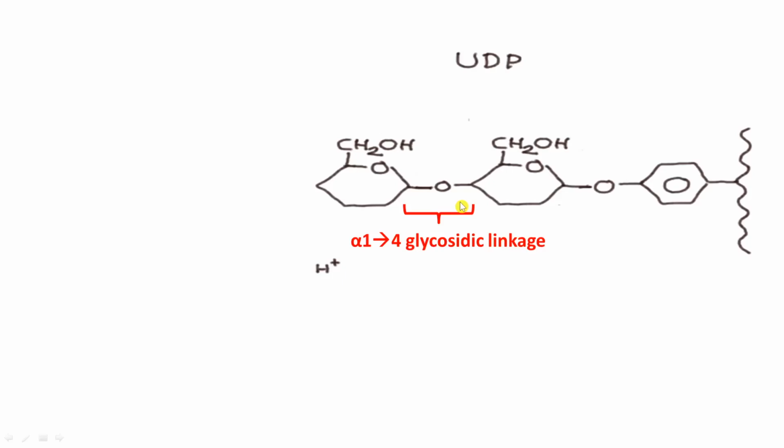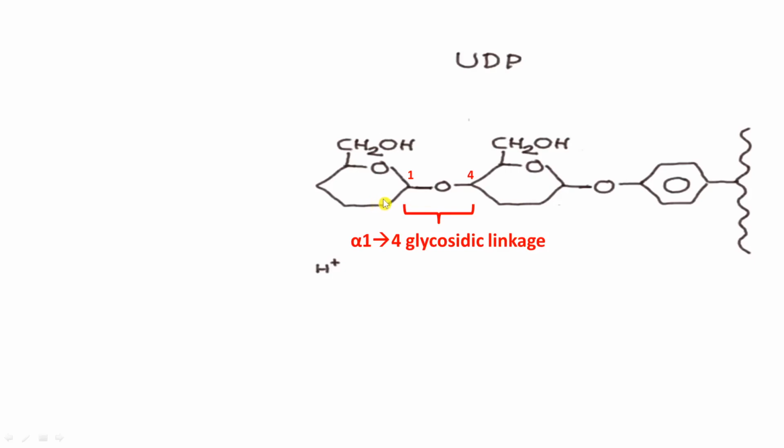Now we are calling it as alpha 1,4 glycosidic linkage because here there is linkage in between C1 carbon of second glucose molecule and C4 carbon of first glucose molecule. Now why we are calling it as alpha? This is because the glucose molecules involved in this chain, all glucose molecules will be alpha glucose molecules.